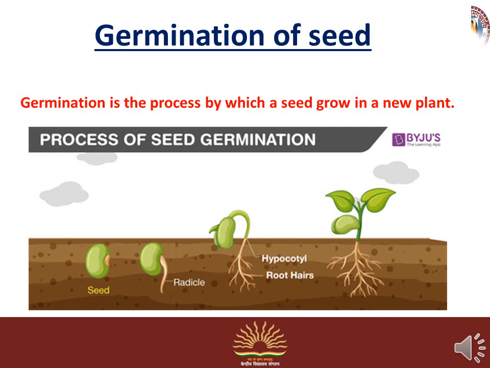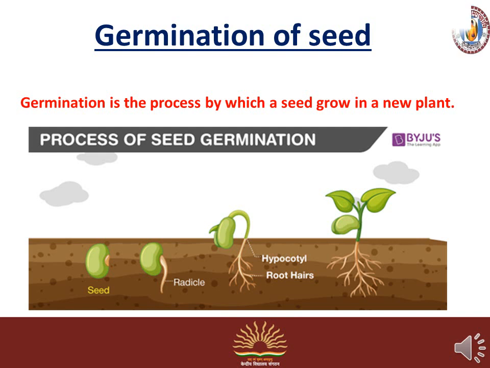These are the stages of germination. You can see in this picture. First one is the seed. The seed begins to germinate.